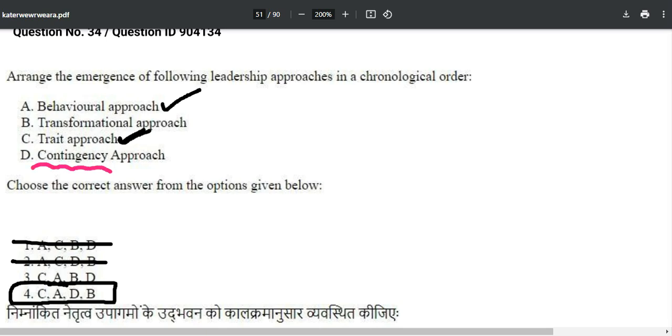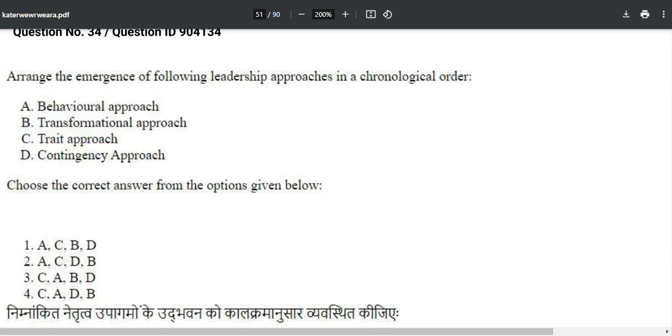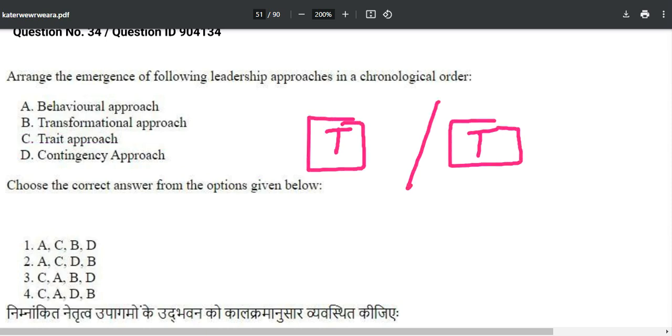Now the third thing is the contingency approach, where your knowledge will come into the picture, talking about LPC and all those things. And lastly but not the least is the transformational approach of leadership. So what is transformational leadership? Just try to google the difference between transformational and transactional. Just note 2-3 simple points, and that is it.